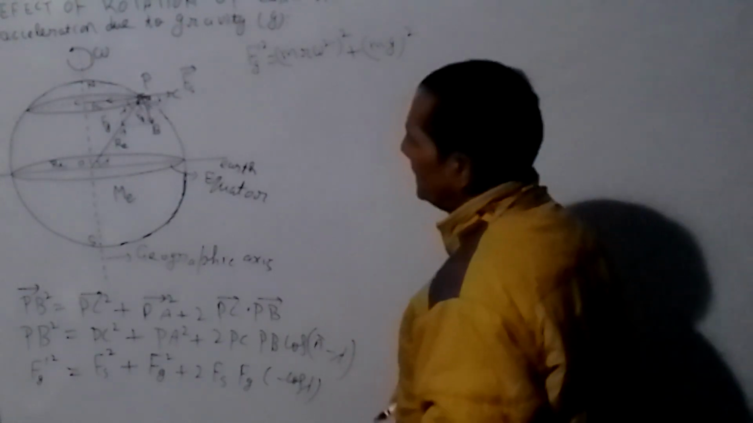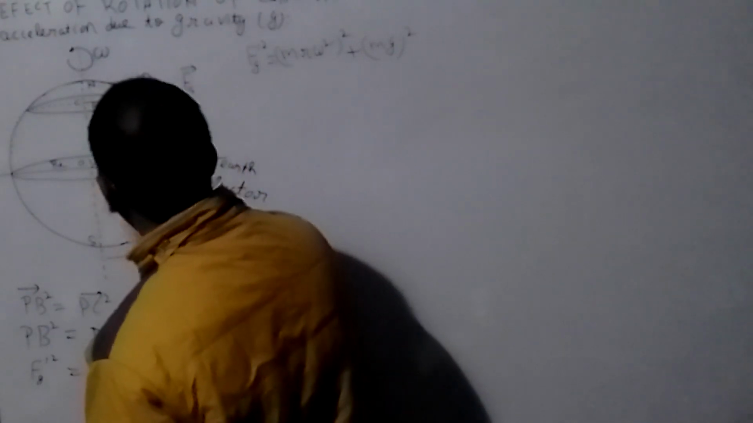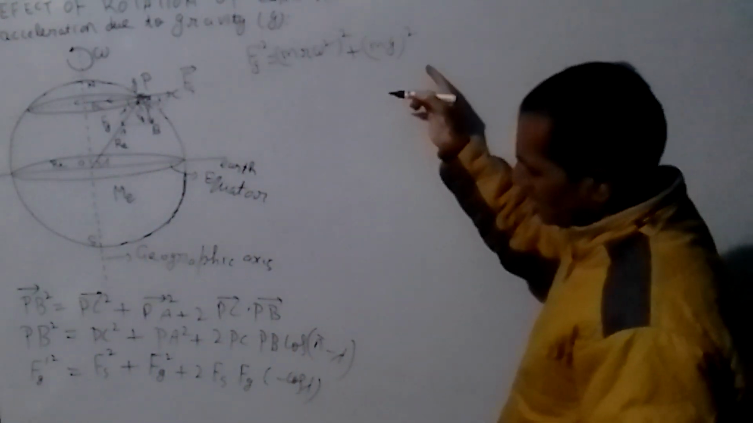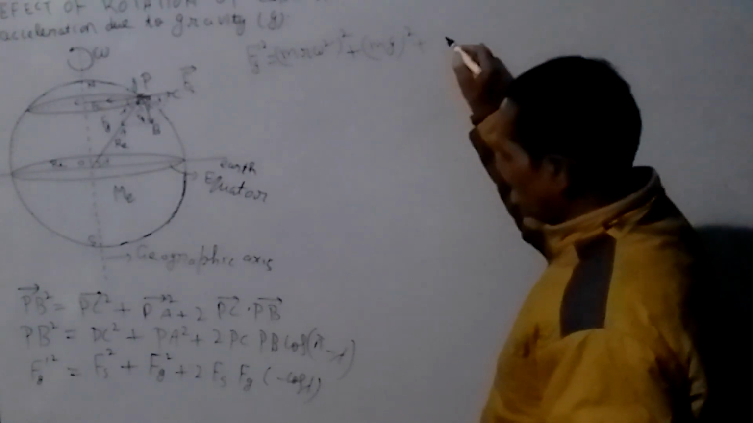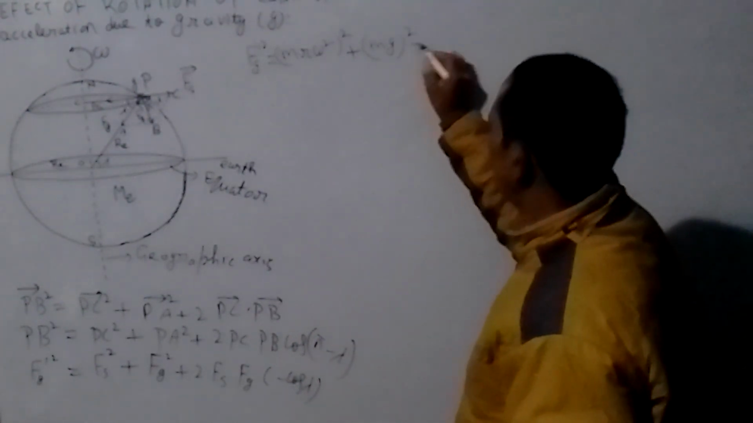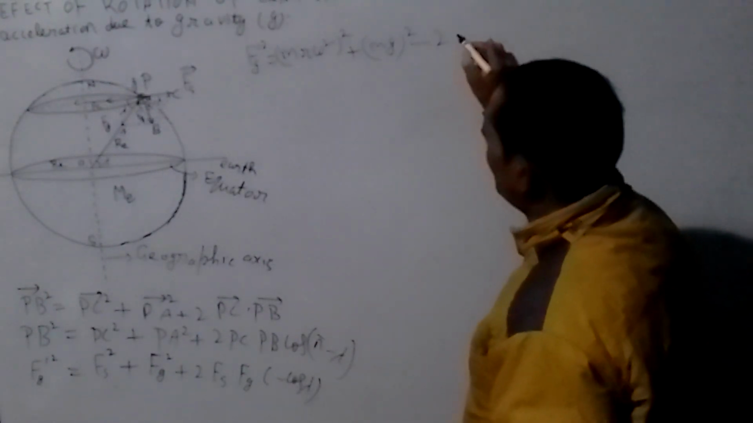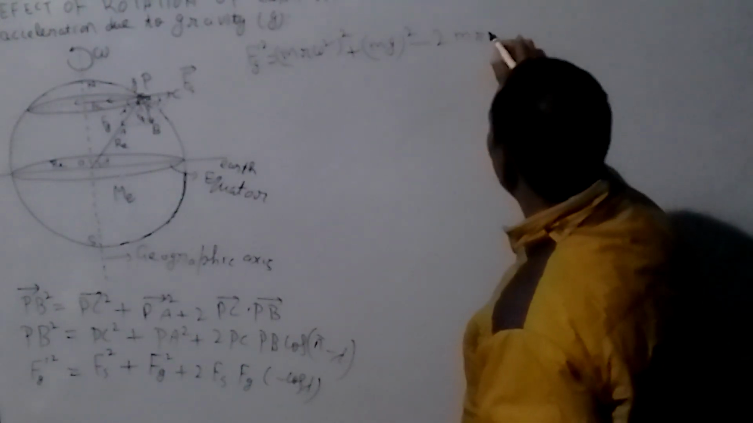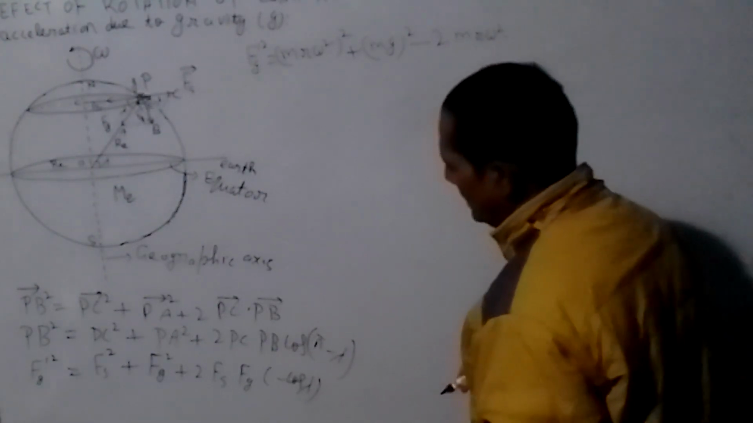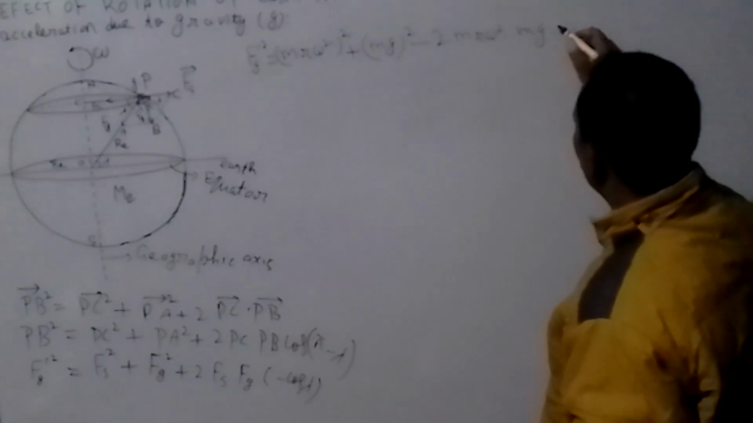If the acceleration due to gravity at the Earth's surface is g, then the weight of the particle at point P is mg. So write it as (mg) square, plus, sorry, this is plus and this is minus. The product of plus and minus is minus, so write minus 2 Fs. Fs is m r omega square, and Fg is mg, and cos of lambda.